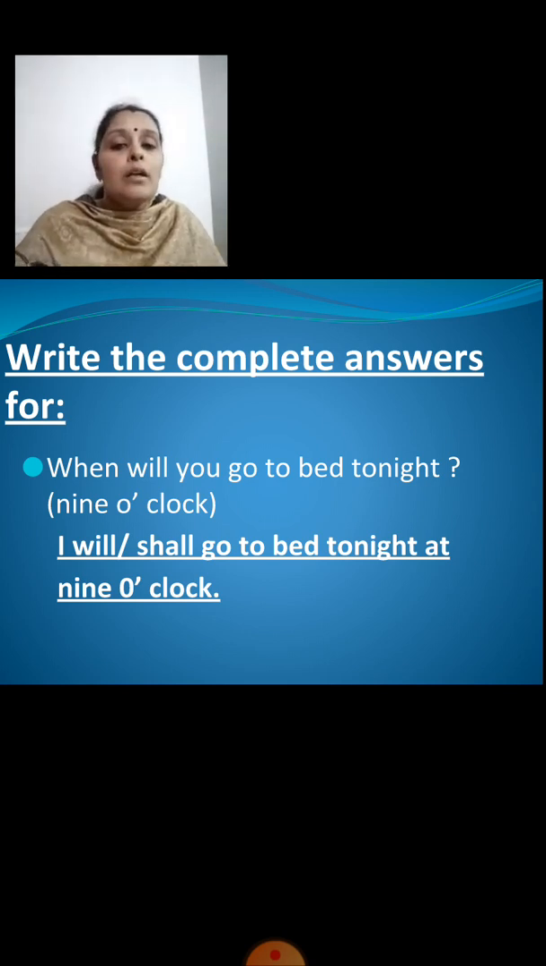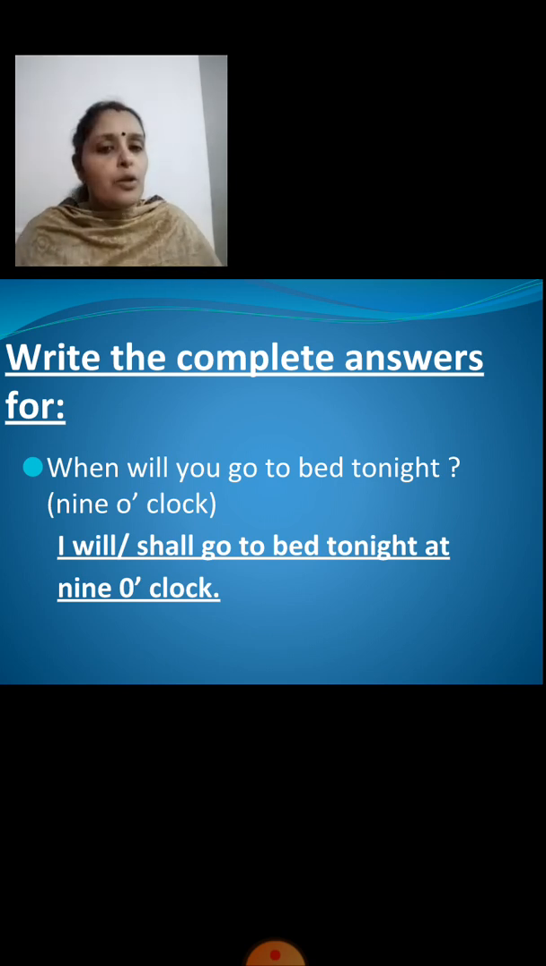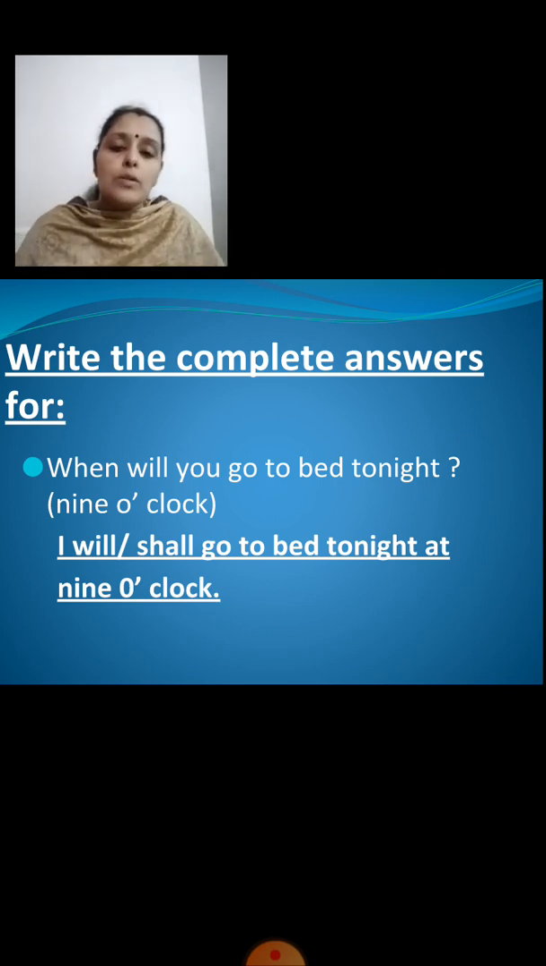How come? I can use shall because I am offering to do some action. I'm offering to go to bed tonight at 9 o'clock. I have used will also here because I have made a decision. Yes, I will go to bed tonight at 9 o'clock. I'm sure of it. So I've used will. When I have made a decision and I'm very sure about it, then I have used will. So both are right. I will go to bed tonight at 9 o'clock is also right. I shall go to bed tonight at 9 o'clock is also right.